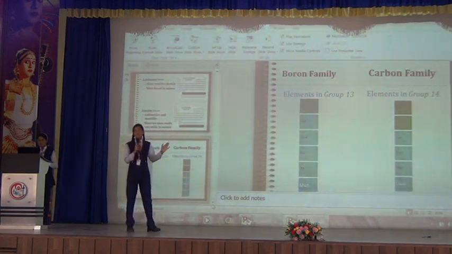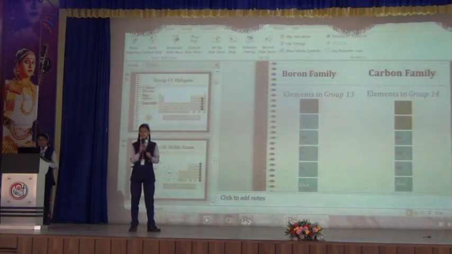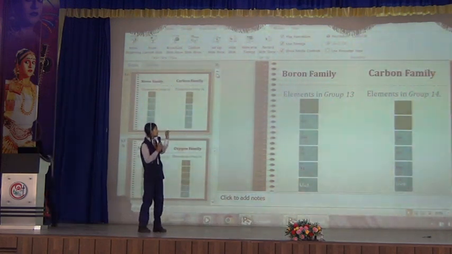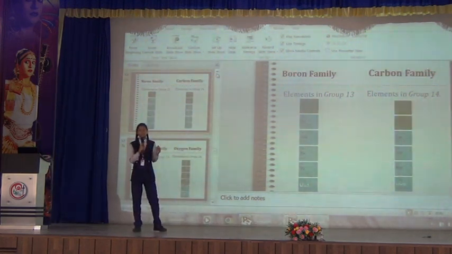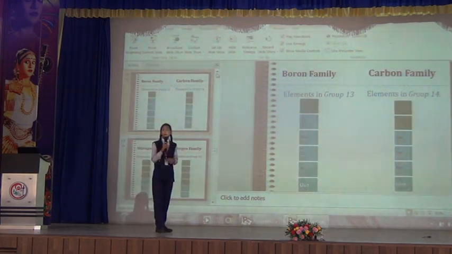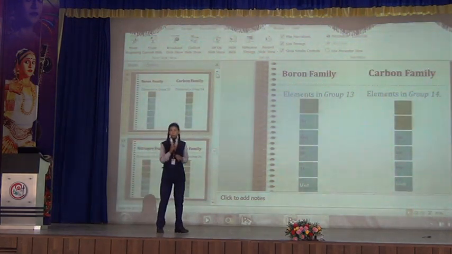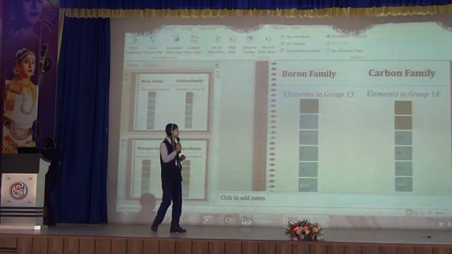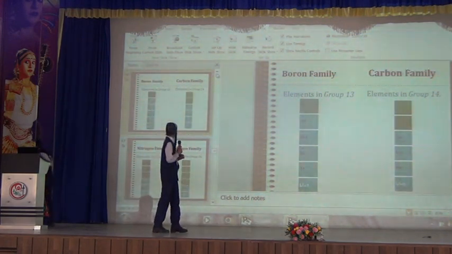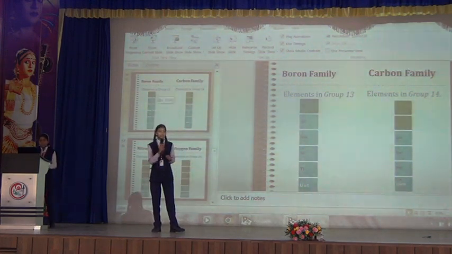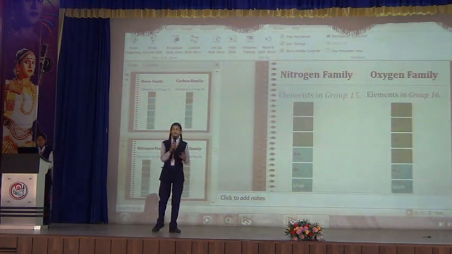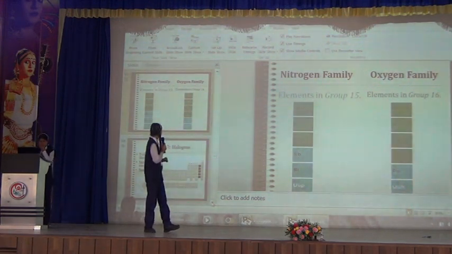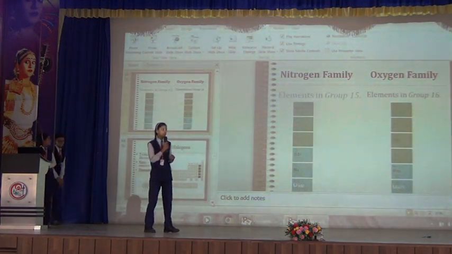Now we come to the carbon family. The carbon family is group number 14, with 4 electrons in its outermost shell, carbon being the first element. Next, the nitrogen family. The nitrogen family is group number 15. It has 5 electrons in its outermost shell, and the first element is nitrogen.